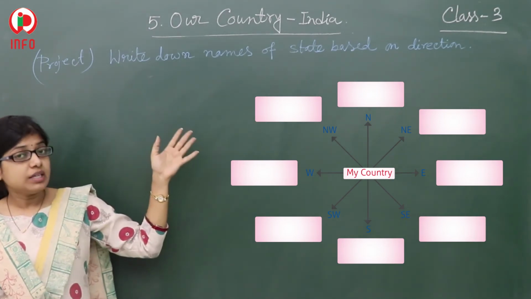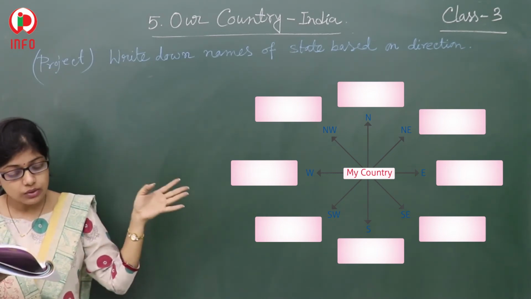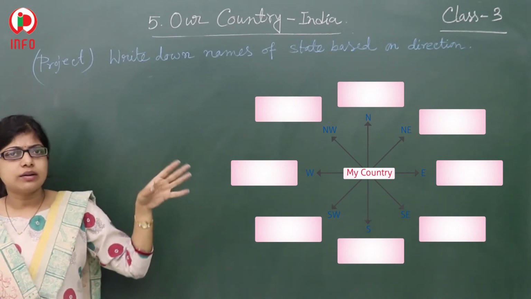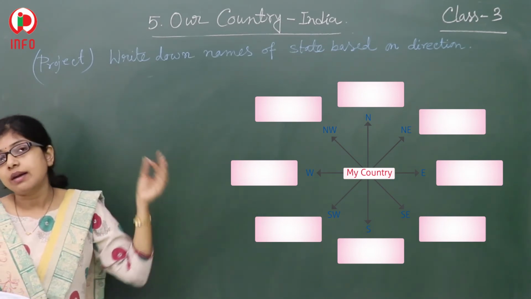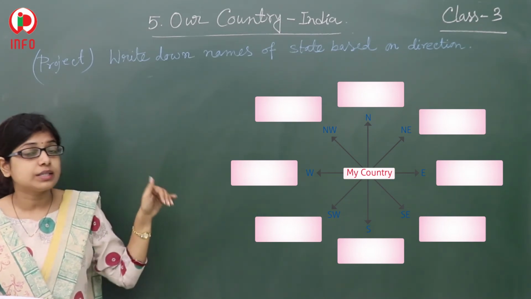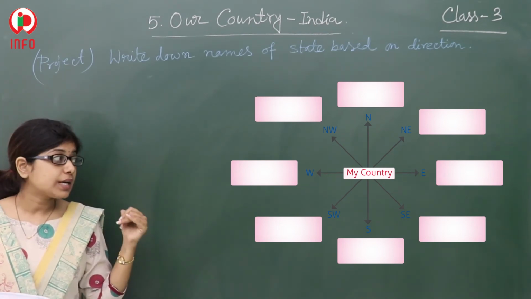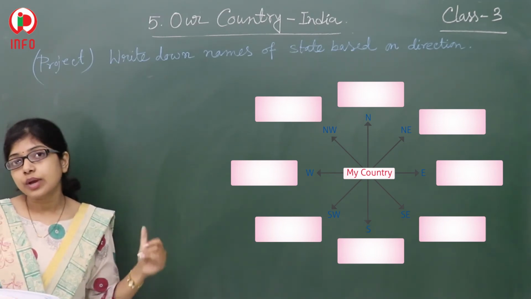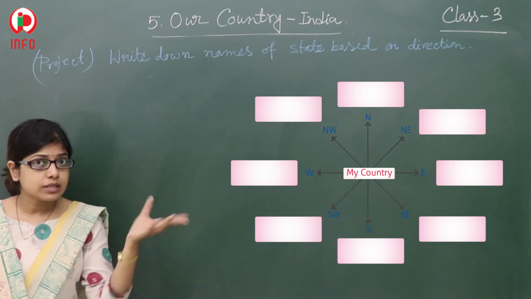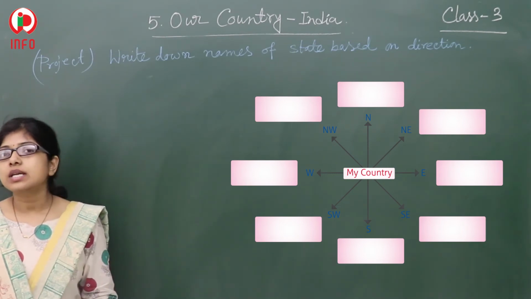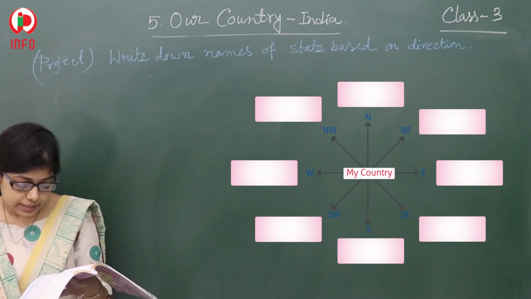Then, which states are located in the northwest, you have to write any one name. Which state is located in the northeast, you can write any one name. Which states are located in the southeast, you can write one name. And which state is located in the southwest, you can write any one name, just like Goa is in the southwest. So this kind of name you can write. In this way you have completed this entire lesson.